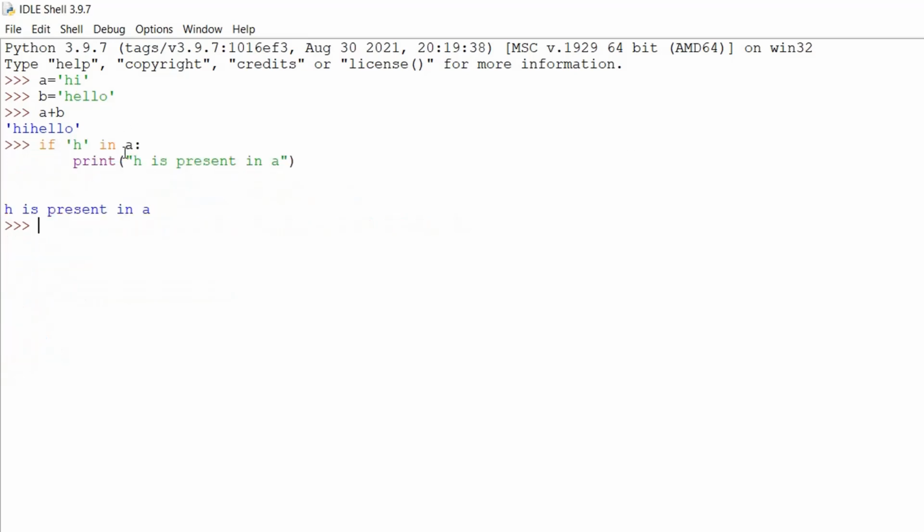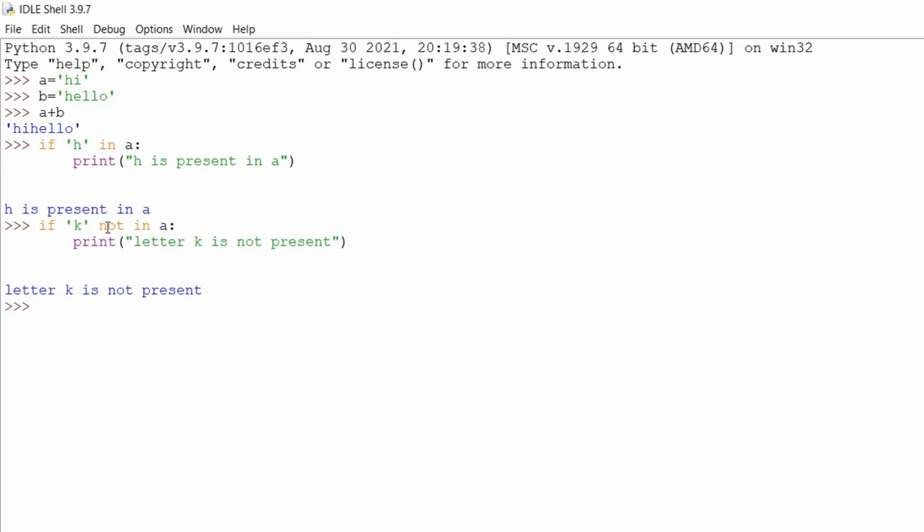Okay, so we use the in operator here. We try to use the in operator to find out if the character h is present in string a, the string that is stored in the variable a. So if h in a, print "h is present in a". We got the answer "h is present in a" because the character h is present within the string stored in variable a.